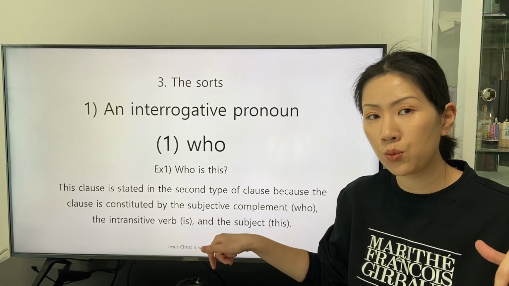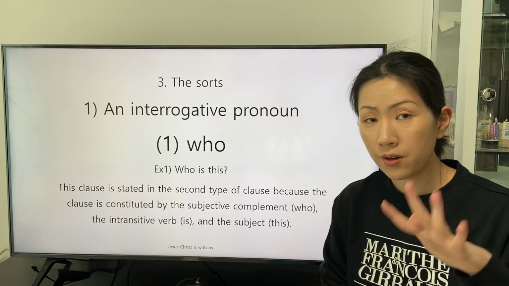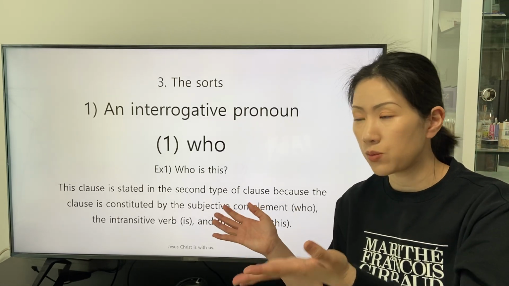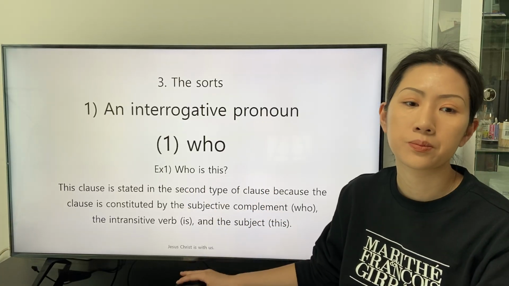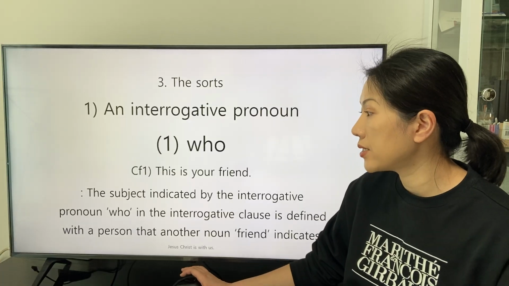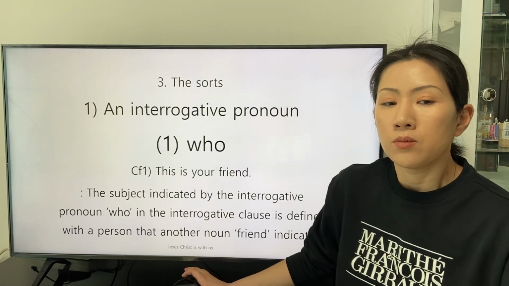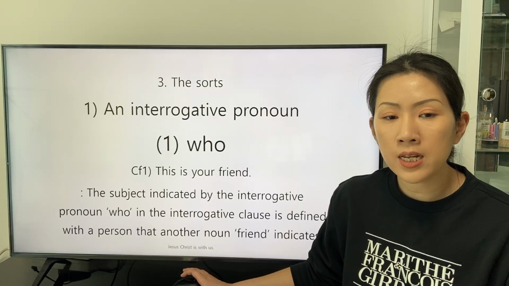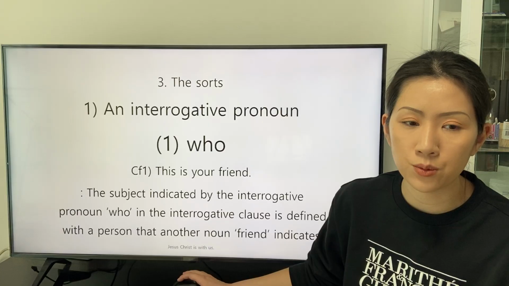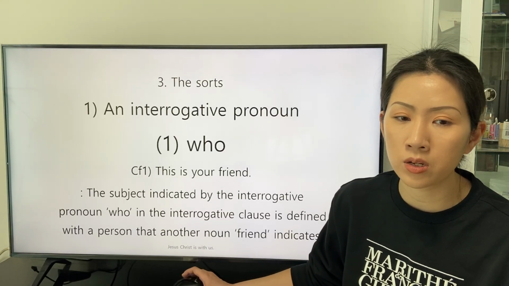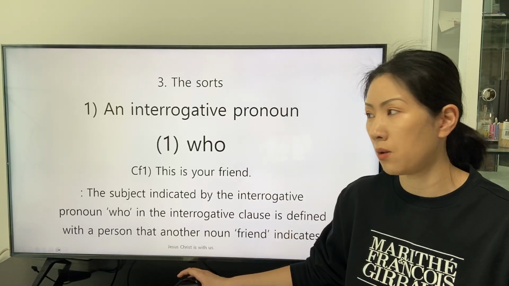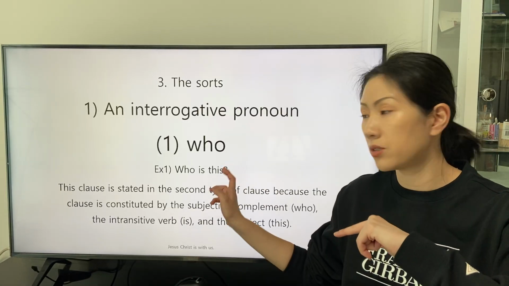As we have studied the 5 types of clauses, as a tool to analyze a sentence, we can analyze this clause as well. There is a conference. This is your friend. The subject indicated by the interrogative pronoun who in the interrogative clause is defined with the person that another noun friend indicates. This can be one of the responses from the first example. Who is this?